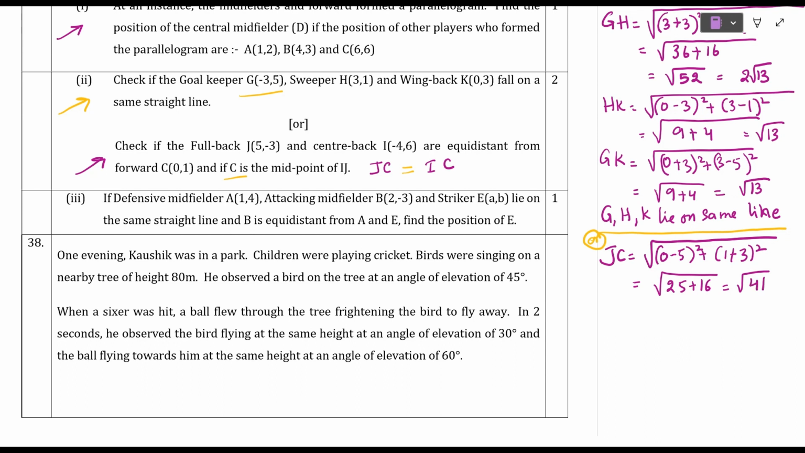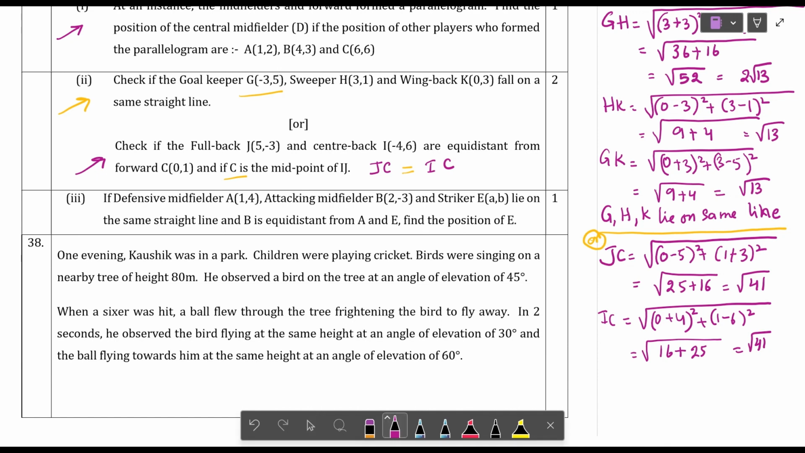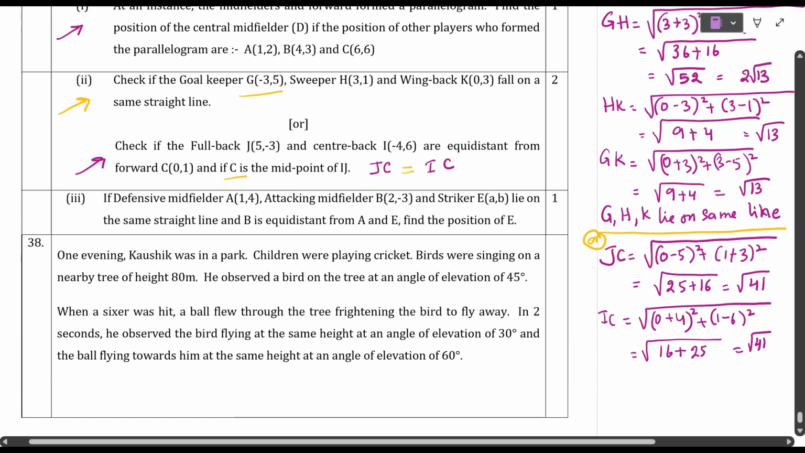Now the distance between IC. Square root of how much, students? I and C. So 0 minus of minus 4 is plus 4, whole square, and 1 minus 6 whole square. Very, very easy, students. So 16 plus minus 5 whole square, 25. This also we got as 41. Just came equal, means the distance between both is equal. So now we got JC is equal to IC.